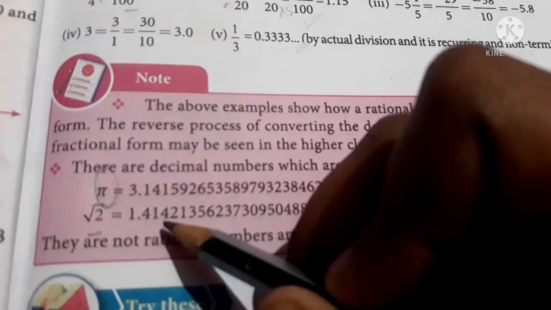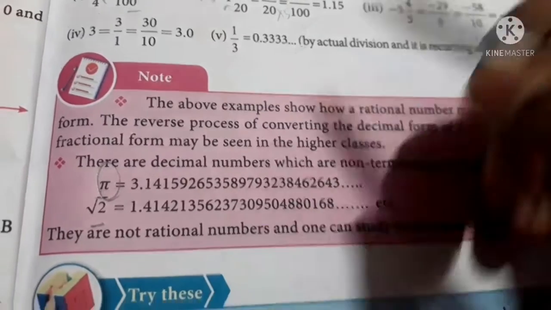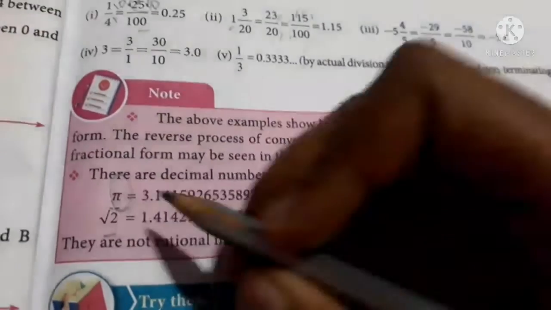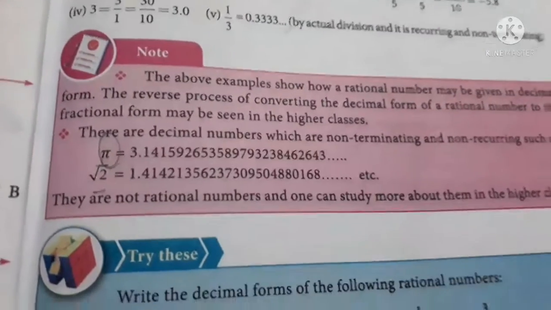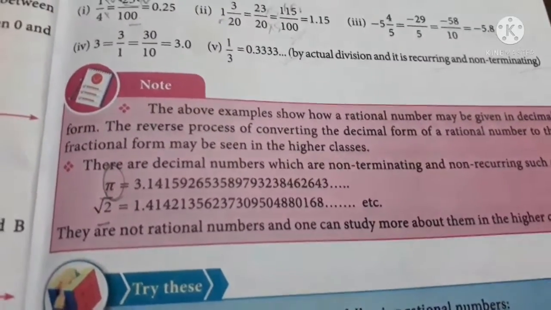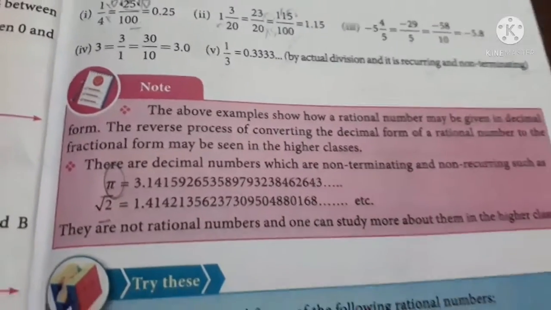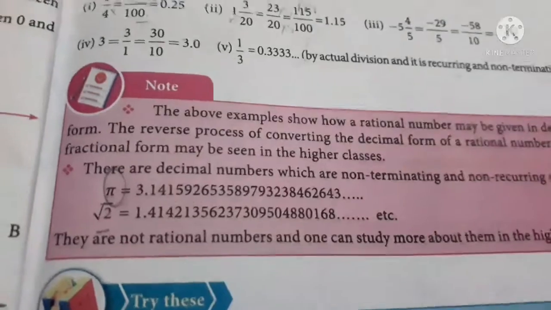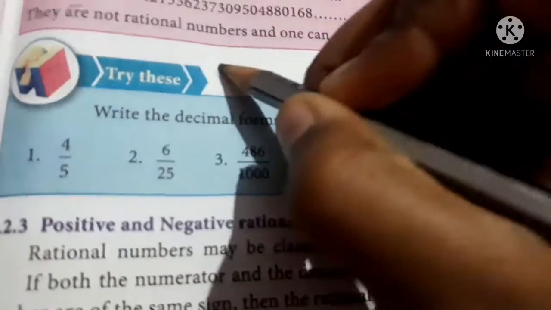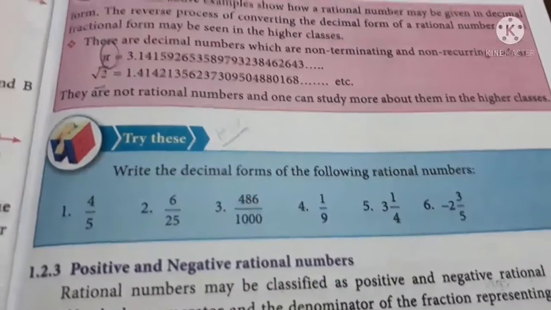Then root 2 is equal to 1.4142135623, like that it goes on. You have many numbers like this, only 2 are given here. So you have many fractional numbers which have recurring and non-terminating decimal answers. This will be your today's homework. Write it in the classwork and send it.